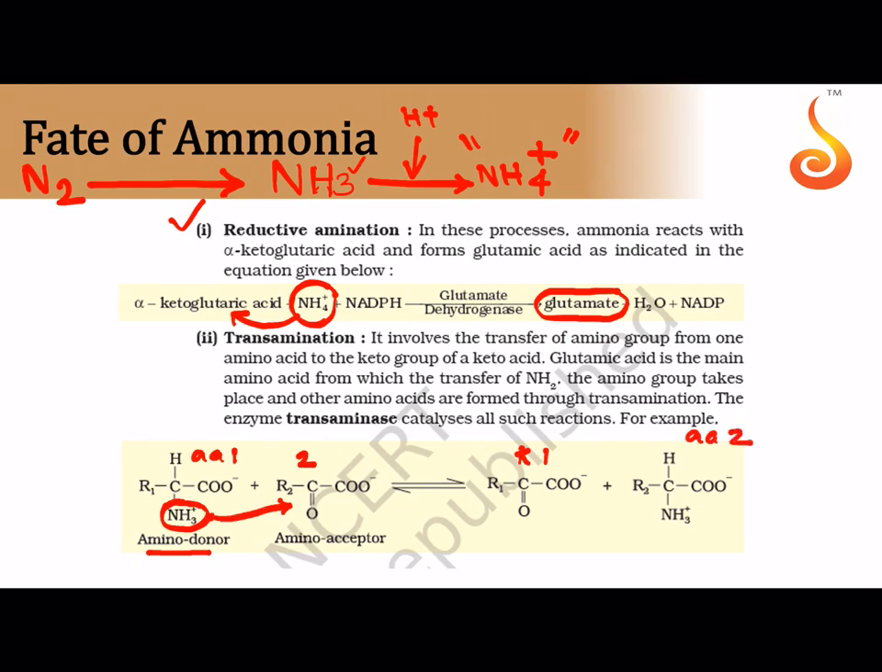That's because this amino group made its way from R1, that is from the first amino acid, to the keto acid, that is R2. Okay, so this is how the amino group is transferred from one molecule to another, and these are the reactions which take care of the ammonia once it has made its way into the plant body. So with this we complete the synopsis of the chapter Mineral Nutrition. Thank you.